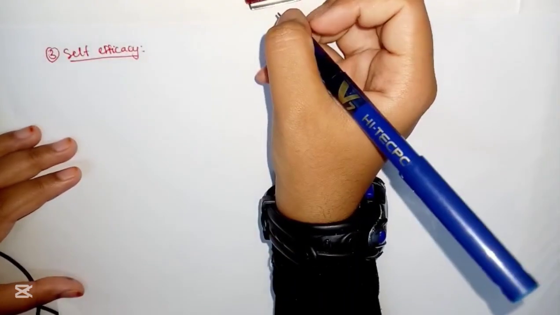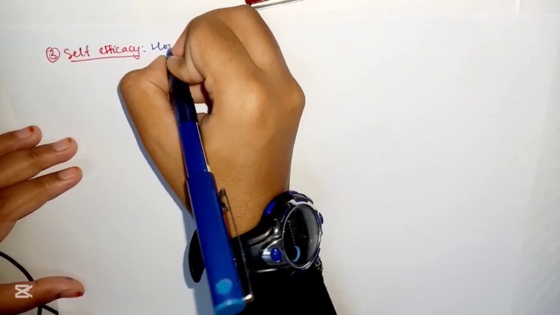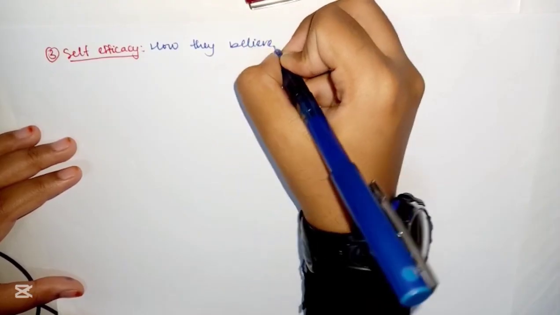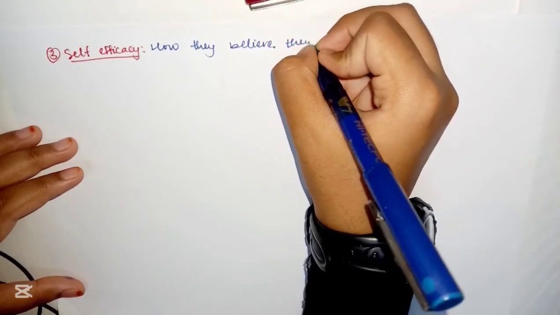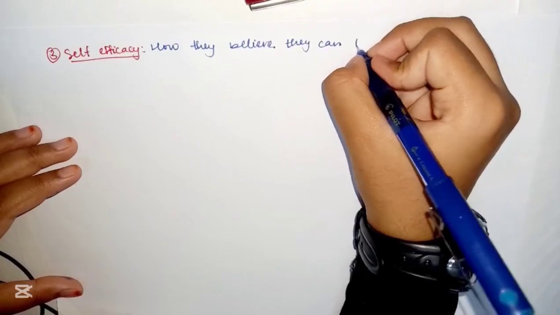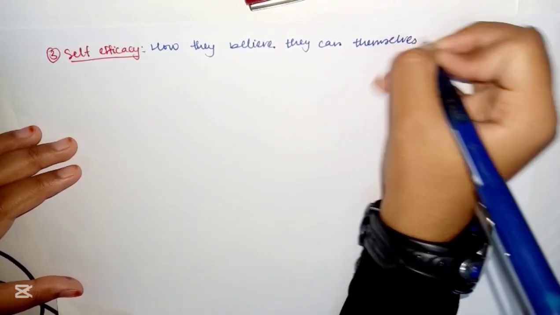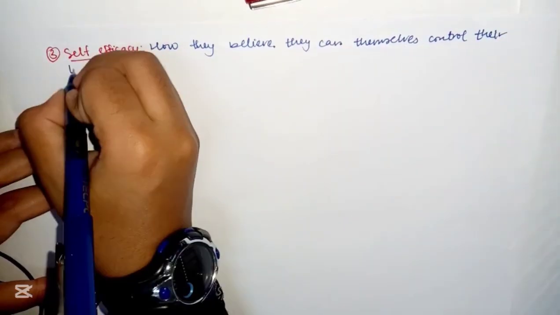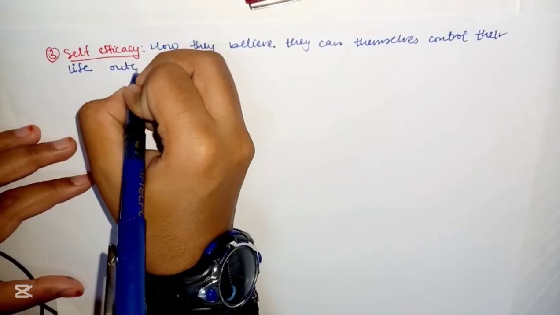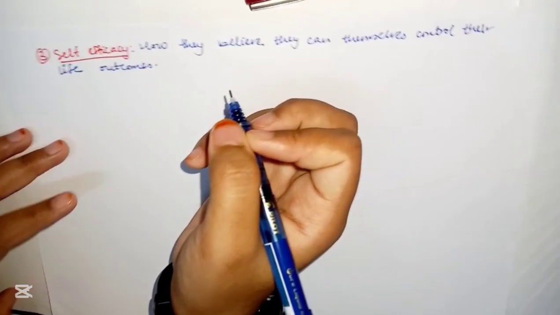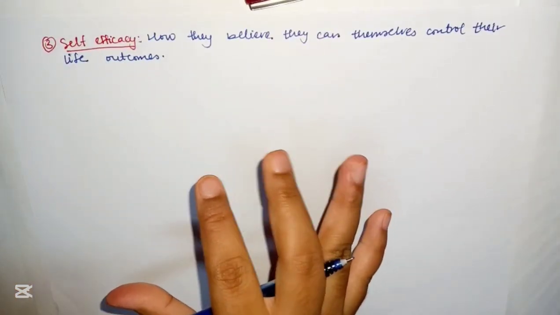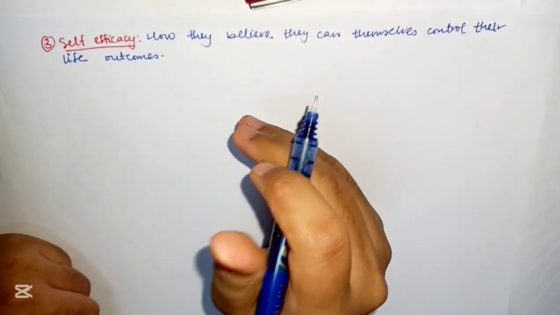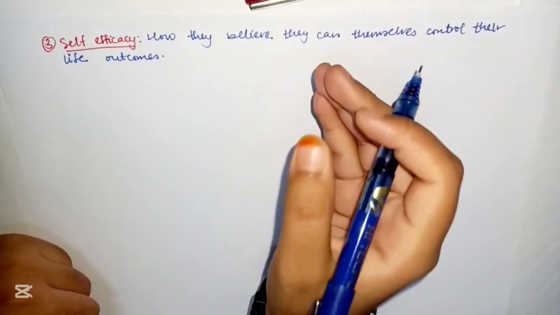So this is how they believe they can themselves control their life outcomes. Alright, and we have already seen how high self-efficacy is there when you believe you can do it. You have the ability in a particular situation.